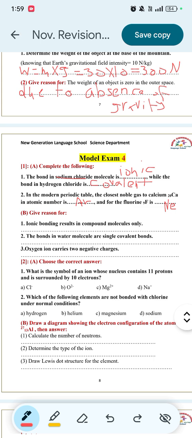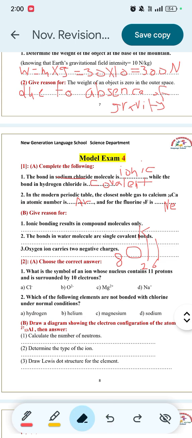Because oxygen, the atomic number of oxygen is equal to 8, and while making the electron configuration, it will be 2, 6: 2 in K and 6 in L. So the oxygen atom will tend to gain two electrons to reach stability.